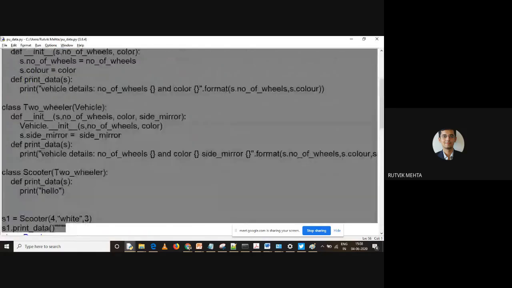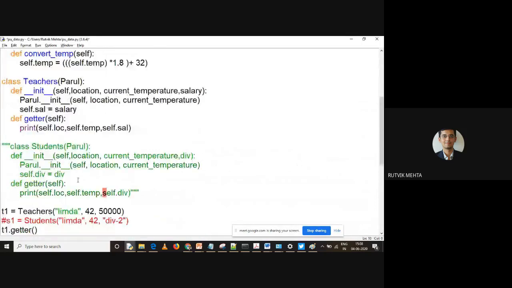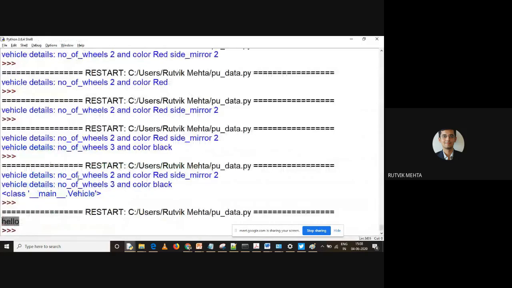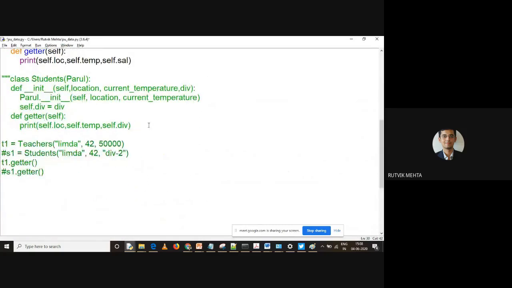Okay, I think this might be the error. Let me just remove it. Okay. There was one more quotes in the previous comments. So hope this will work now. So syntax wise, there is no error. We have written the correct code, right? It was because of the previous comments which we have made, right? And let me call this S1 now. And let us call the getter method, right? And it is printing 2 different things for you, right?